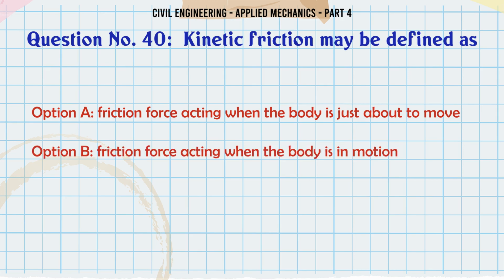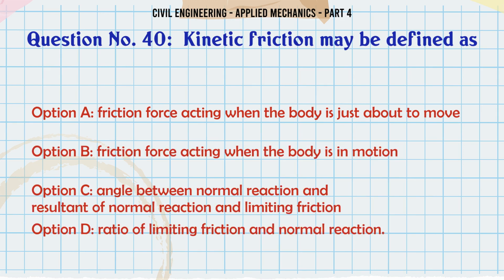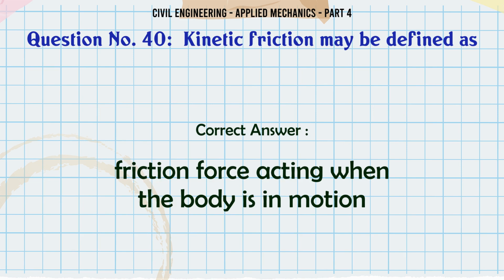Kinetic friction may be defined as A. Friction force acting when the body is just about to move. B. Friction force acting when the body is in motion. C. Angle between normal reaction and resultant of normal reaction and limiting friction. D. Ratio of limiting friction and normal reaction. The correct answer is friction force acting when the body is in motion.